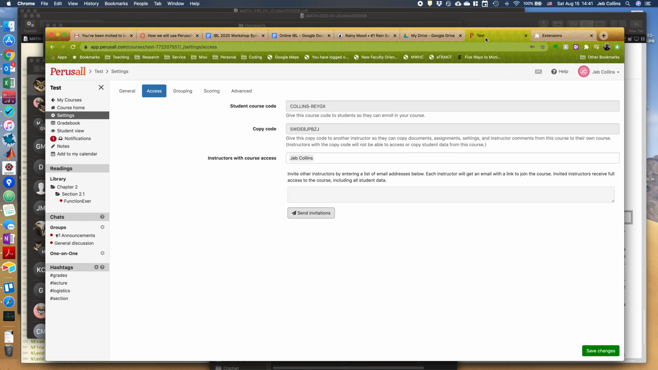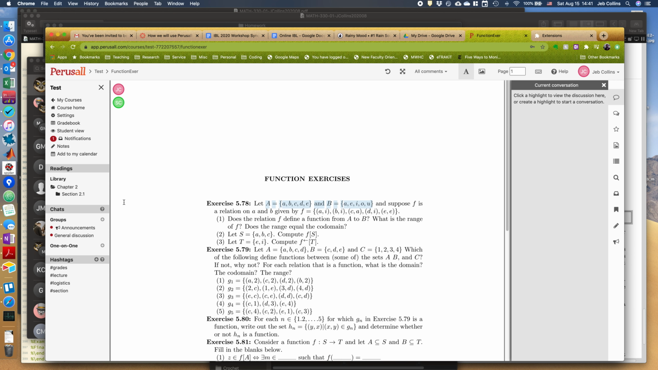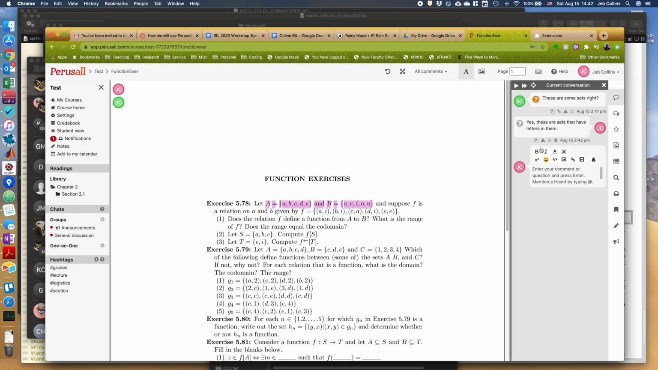Now we're going to go over to instructor Collins. I can see this new document that's been uploaded. I can click on this highlighted portion and I can see the other person's comment. And I can respond to it and say, yes, these are sets that have letters in them. We can go back and forth like this, and we can have a conversation about a particular proof and try and understand it a little bit better before the presenter comes up into class.